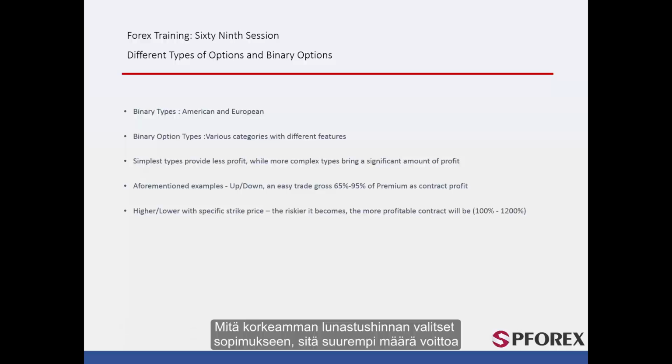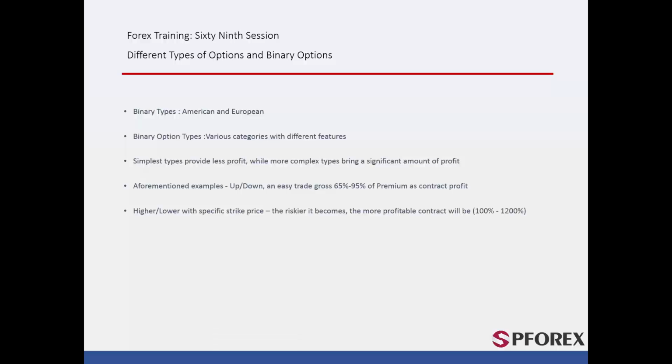The higher the strike price you choose on a contract, the higher the amount of profit. If you choose a ladder type of trading, farther level of strike price is more lucrative rather than the closer level. The most common category in which binary options are arranged is based on the movement of strike price during the contract time: up, down, classic high or low, and call or put.